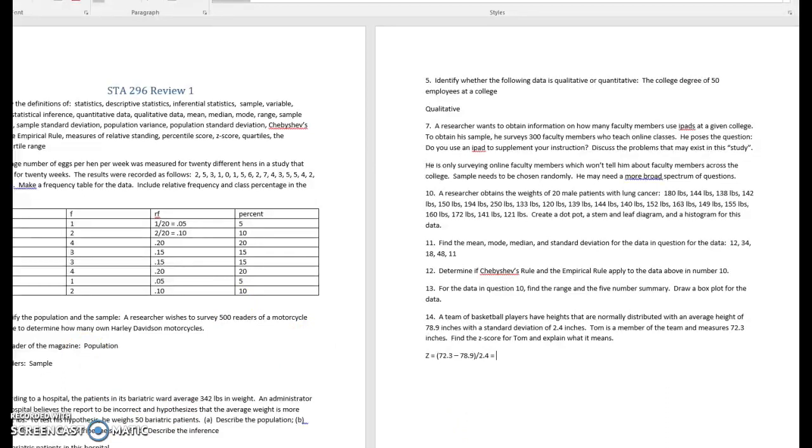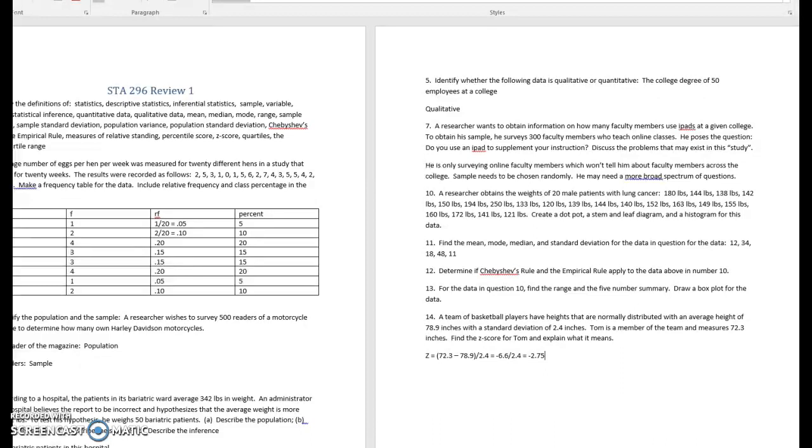Okay, so we have 72.3 minus 78.9. That gives us negative 6.6, and divide by our 2.4, and that gives us negative 2.75. All right, now remember, since this is a standard normal distribution, this is normally distributed, and the empirical rule applies.